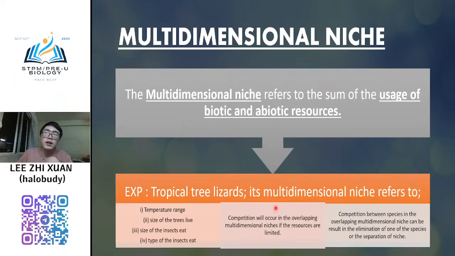And then when humans kill the tiger without control, the competition is already very high, meaning the competition among humans. And then what species is eliminated? Tiger becomes an endangered species already. This is what I mean. When multi-dimensional niche is balanced, it refers to the balance between the usage of biotic and abiotic. But if the balance breaks down, one type of species will be eliminated.